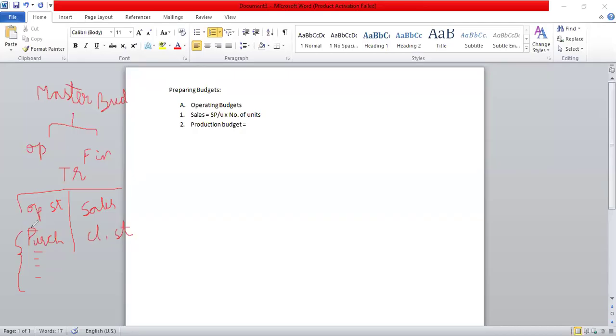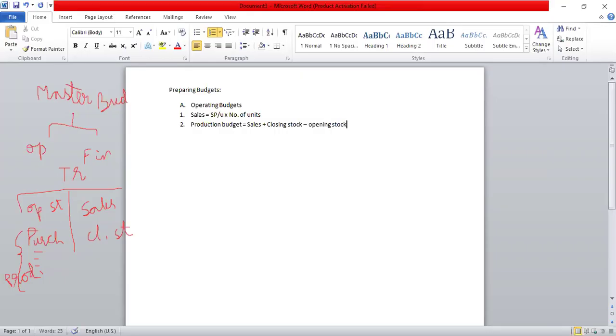If we are to find out production, the number of units to be produced, the equation will look like sales plus closing stock minus opening stock. So make a note of that. Production budget, or number of units to be produced, is equal to sales plus closing stock minus opening stock.